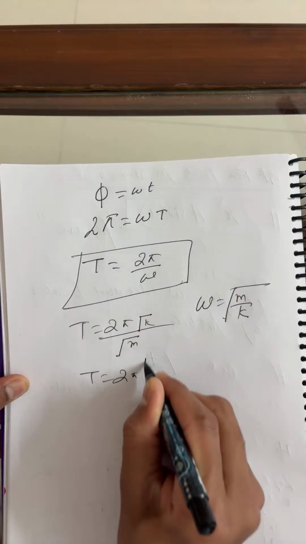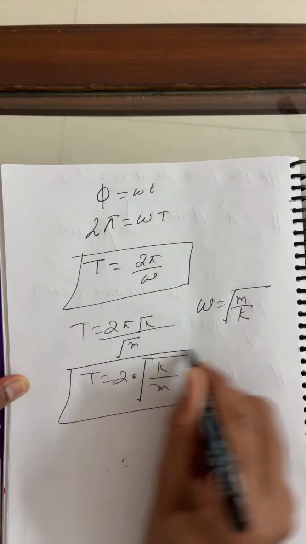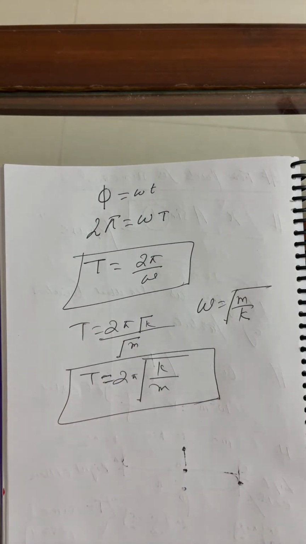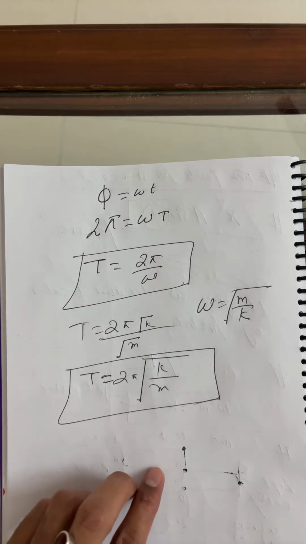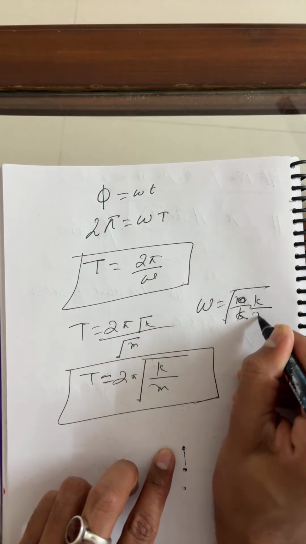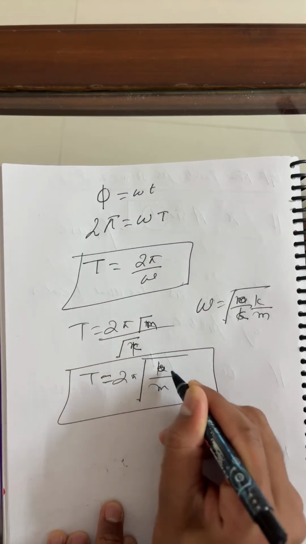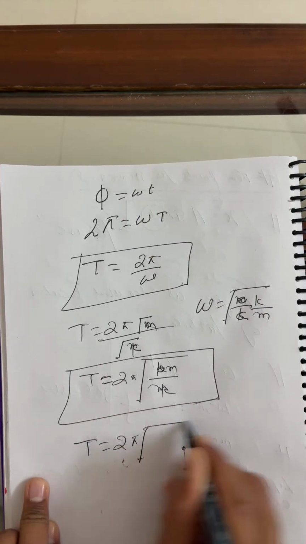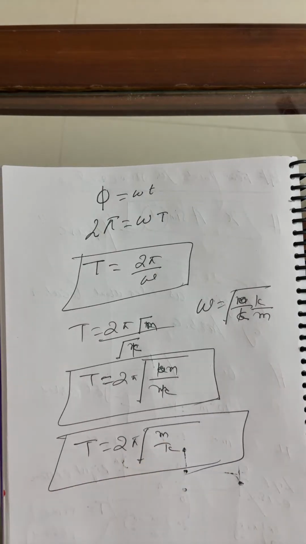Keep in your mind, this is a very, very important result. It is 2 pi root of... What I wrote here, correct? I wrote omega wrongly here. My bad. Omega is root of k upon m, so the time period is 2 pi under root m upon k. I can use this anywhere in SHM.